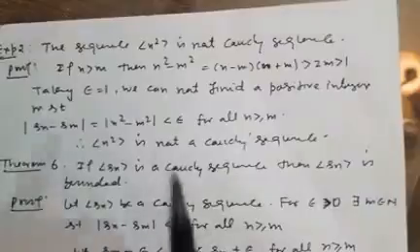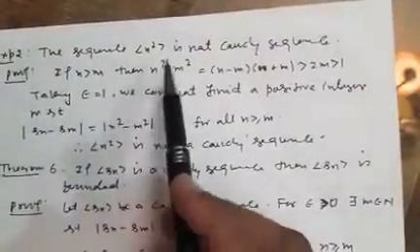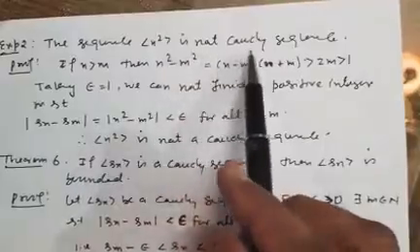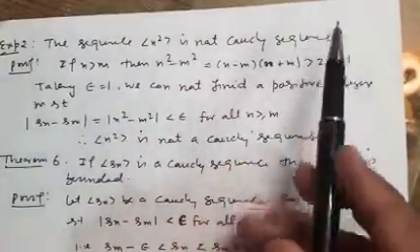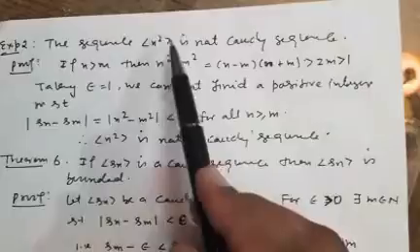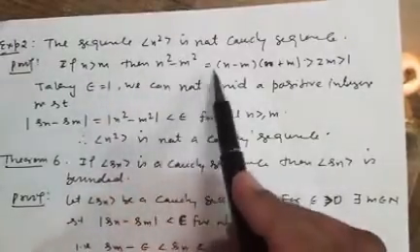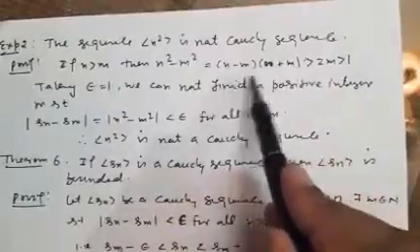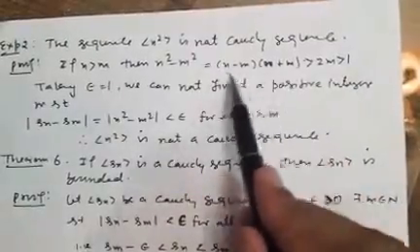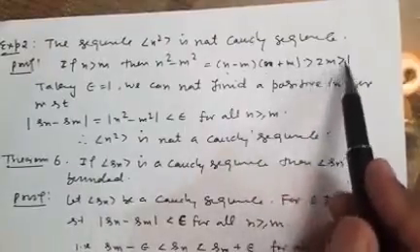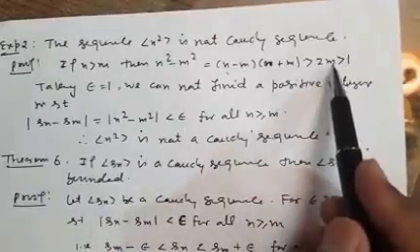Now another example: if you take the sequence n squared, it is not a Cauchy sequence, because if we take n greater than m, then n squared minus m squared will be this, and it is always greater than 2m. You can verify, and 2m is always greater than 1 because m starts with 1.